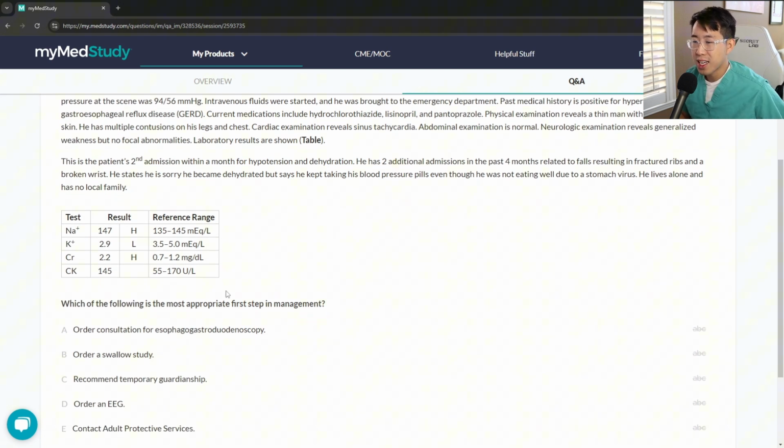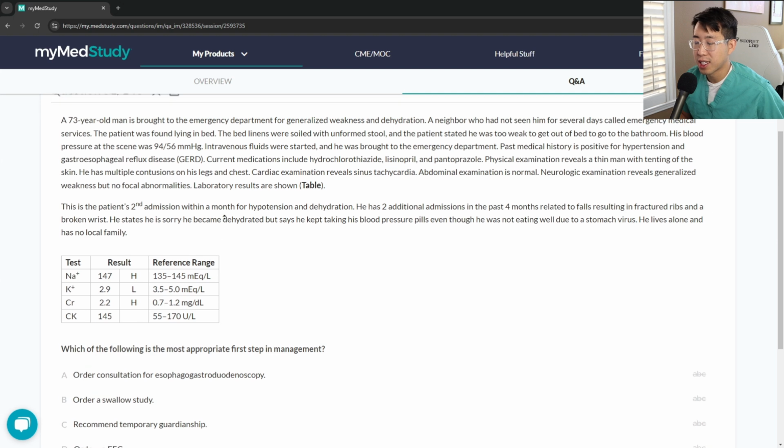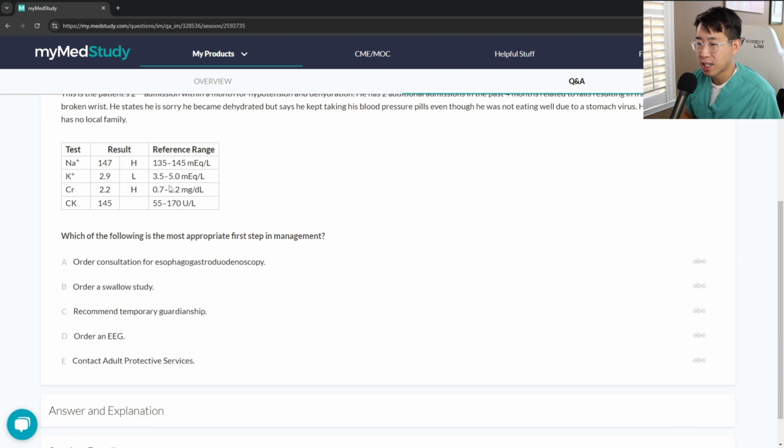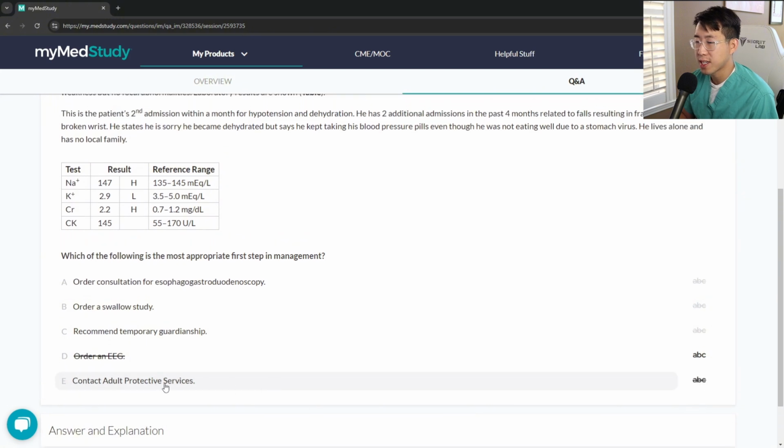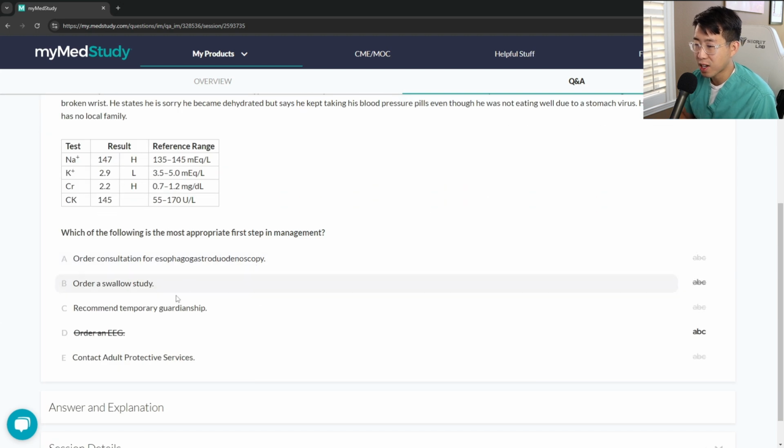So this guy is clearly unable to care for himself. It does look like these probably are related to just dehydration from continuing to take his blood pressure medications. He's got an AKI also. I don't think EEG is indicated. Adult Protective Services probably is the correct answer because we need to assess his safety at home. When you have concern for neglect of elders, this is when you think of Adult Protective Services. But in this case, he's living alone. Even still, you would contact them because they would go and do the home safety evaluation.